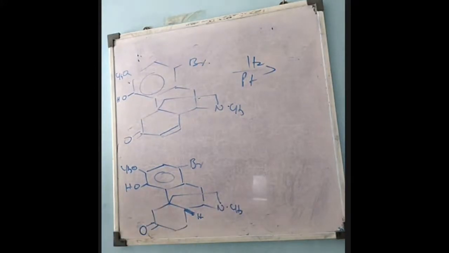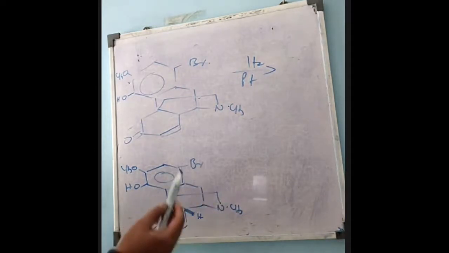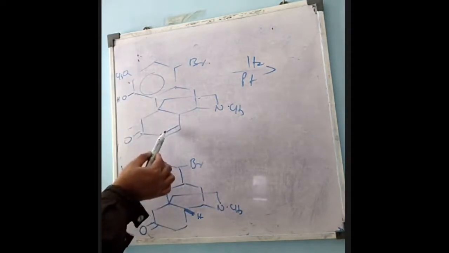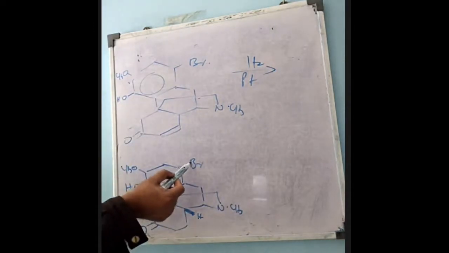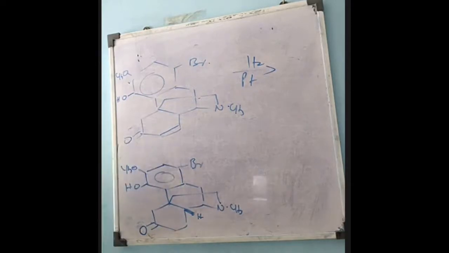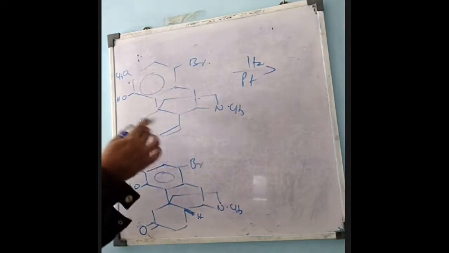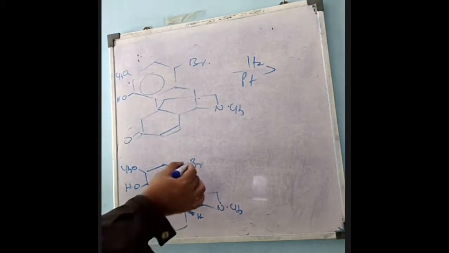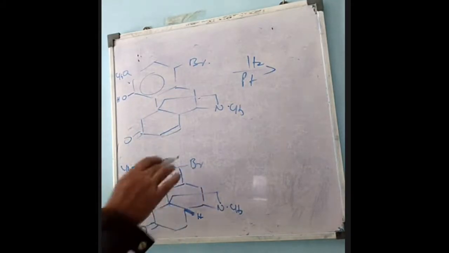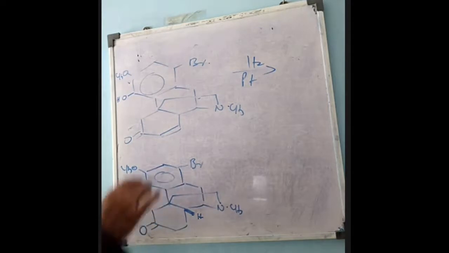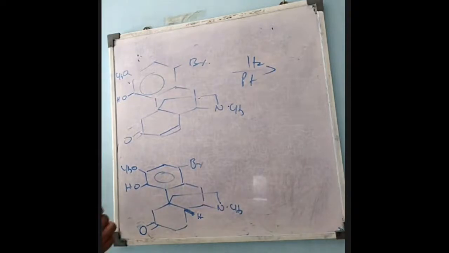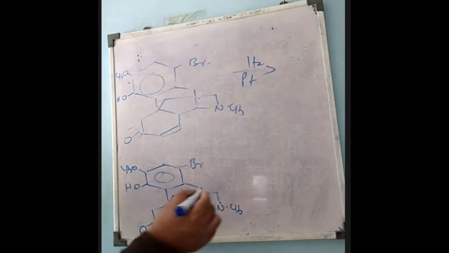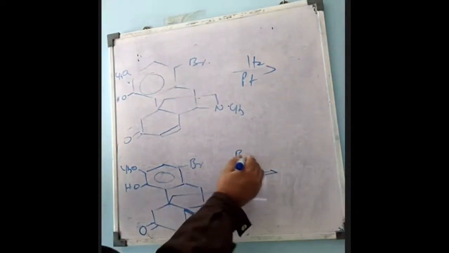Now one can ask: first it was a single bond, so why was the same reaction repeated? Here you see the bromine. We have just maintained the bromine at this position. Otherwise, if you don't carry out this reaction, the single bond compound does not contain the bromine here. So the function was to maintain the position of bromine here, followed by the reducing agent. And now this compound is treated again with bromination,